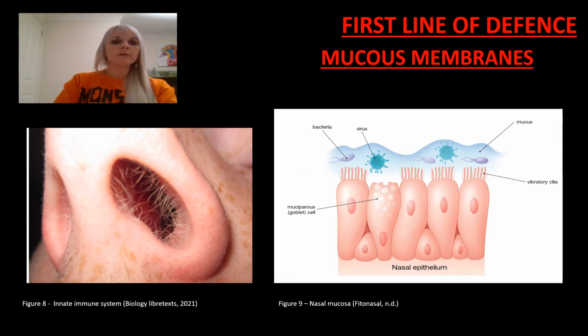For example, the mucous membranes of the eyes produce tears, which contains an enzyme lysosome, which is a chemical barrier that attacks bacteria and helps protect the eyes from infection, such as conjunctivitis. The nose is the first line of defense for the respiratory system. Cells within the nose produces mucus, which is a sticky substance that lines the wall. Pathogens enter the nose through the nasal cavity, which are greeted by internal hairs that operate as a physical barrier. Here the hair helps capture pathogens in the mucus before they can enter into the lungs. Mucus alongside any trapped pathogens are removed upon blowing of the nose or coughing.